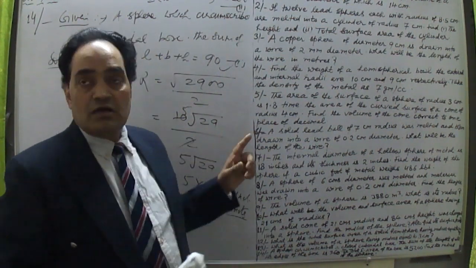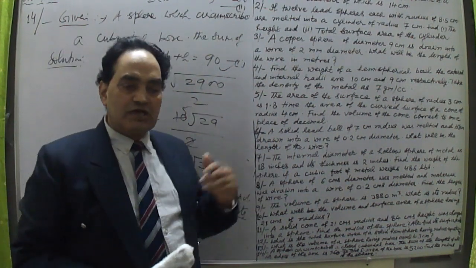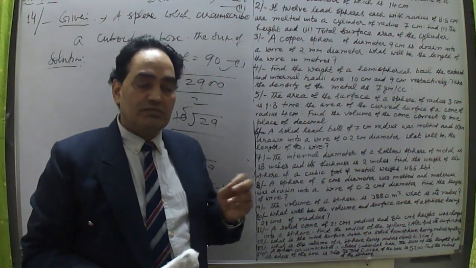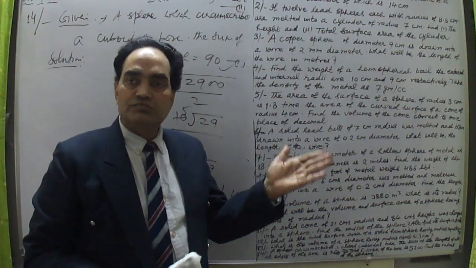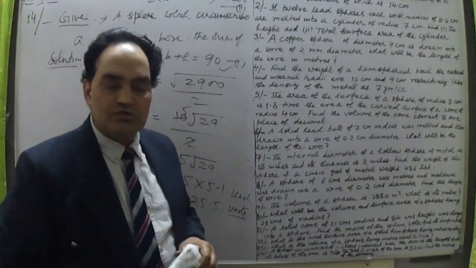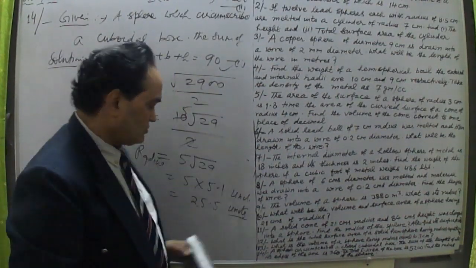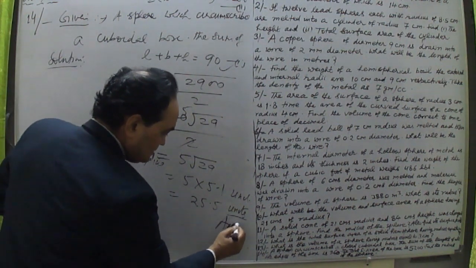So this is a very important question to understand how we have calculated the length of the diagonal of a cuboid, under root L square plus B square plus H square. That diagonal will work as the diameter of the circumscribing sphere, and then we have calculated the radius. Half of that diameter will be the radius. So that is the question here. This is the final answer. Question number 14 is this.